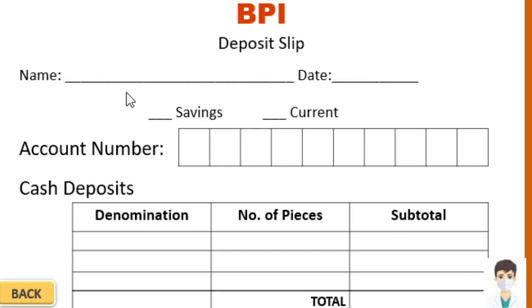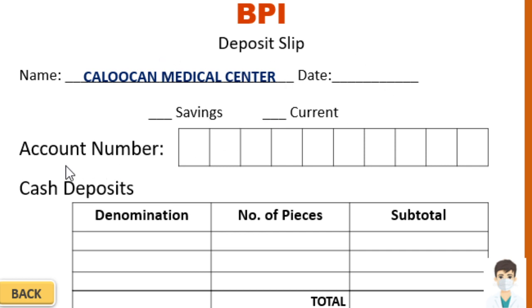Let's go back. We have to write here our account name, which is Caloocan Medical Center. Okay? This one is the account number that will receive the money that we are giving. As you can see, it's still printed. Everything must be in capital letters.